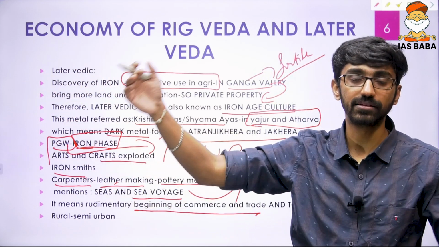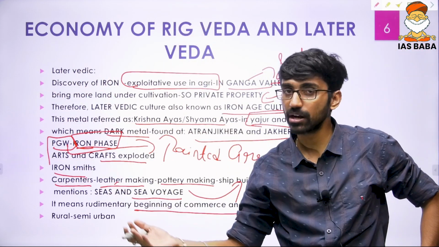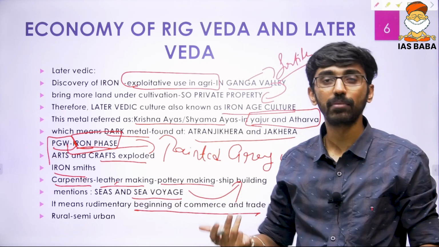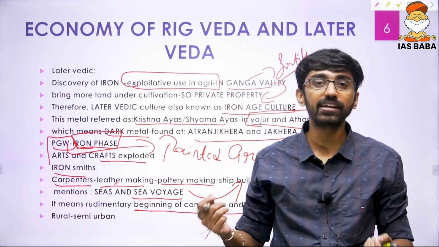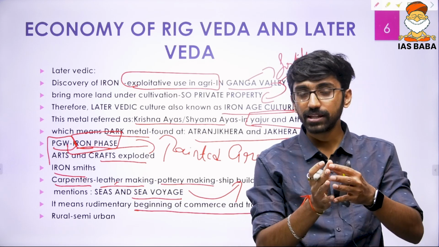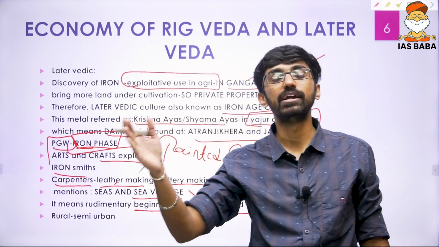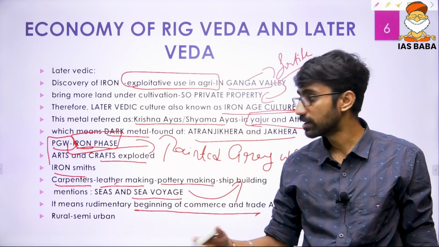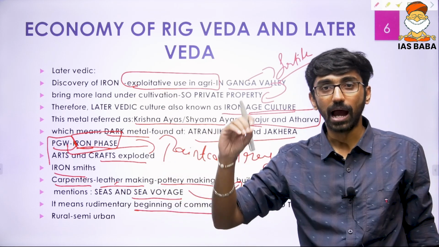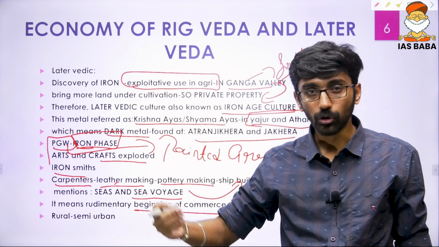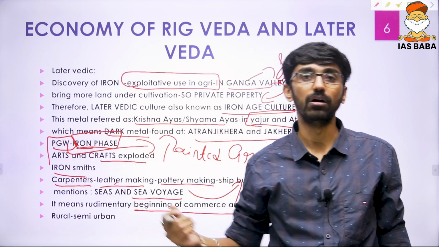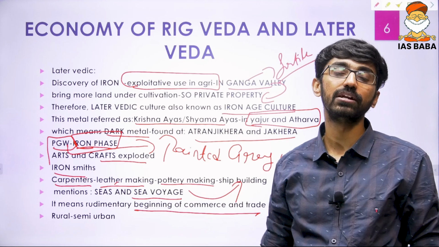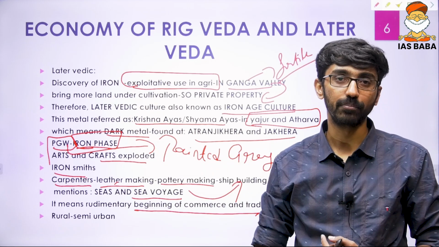That is after later Vedas. That later Vedas ends at around 600 BC. But 600 BC onwards, we talk about something called as Age of Buddha or Mahajanapadas, and that is also called as second urbanization. How Neolithic created a foundation for evolution of Indus Valley civilization, in the same way, the later Vedic times, it is a discovery of iron and a growing agriculture, rudimentary beginning. That is this young beginning of trade and commerce, and that led to further growth of trade and commerce and town life during the second urbanization time period.